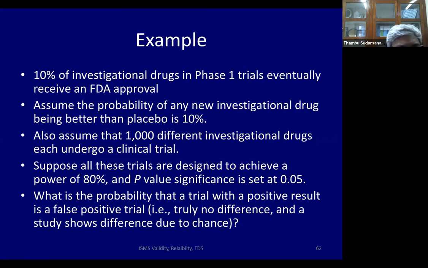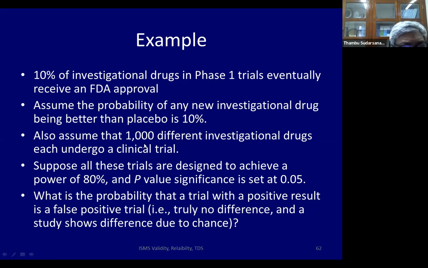Now I'm going to give an example which is not really from a diagnostic study, but I would like to use it. Often the FDA uses these kind of data to look at their analysis. Let us say that 10% of an investigational drug in phase 1 trials eventually receive FDA approval. It's a general rule. And we assume that the probability of any new drug actually being better than placebo is 10%.